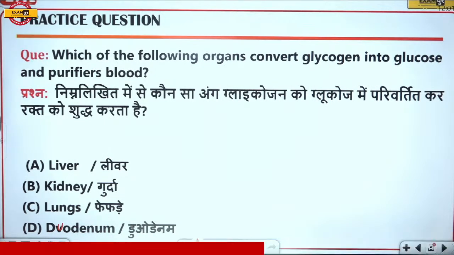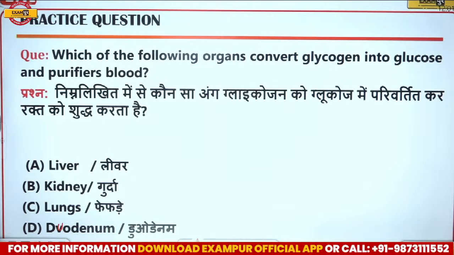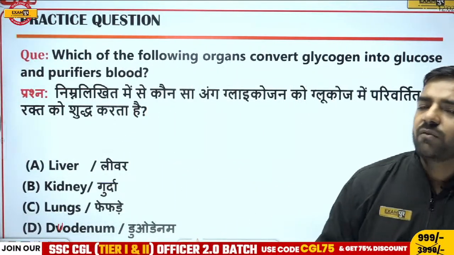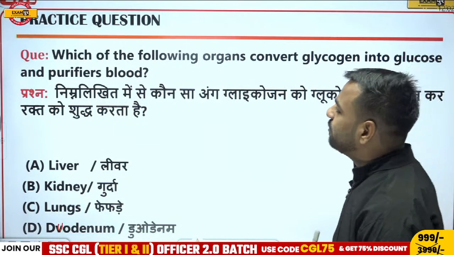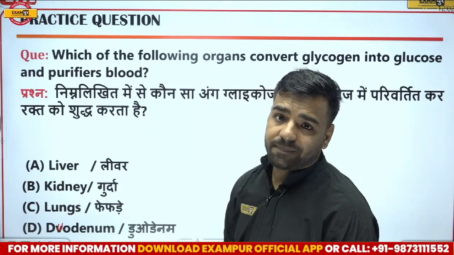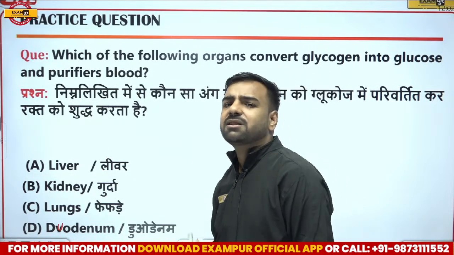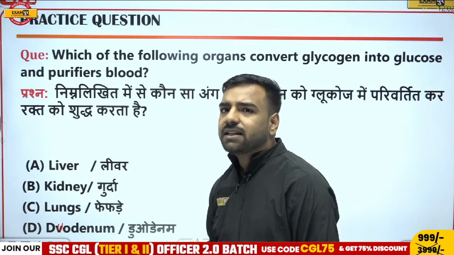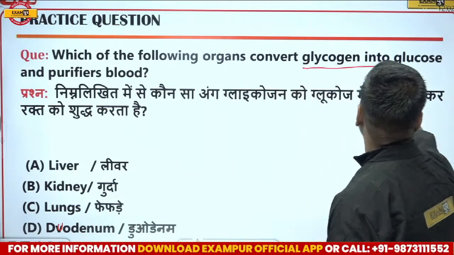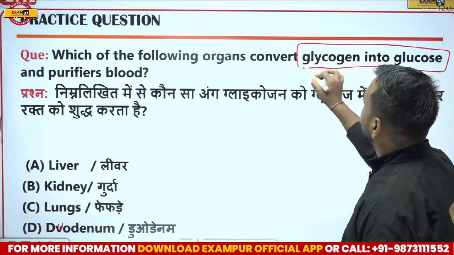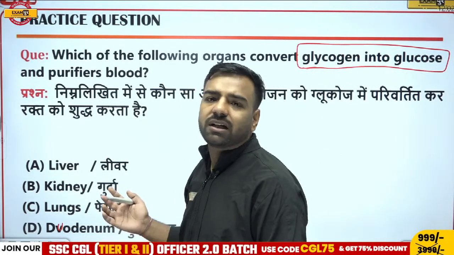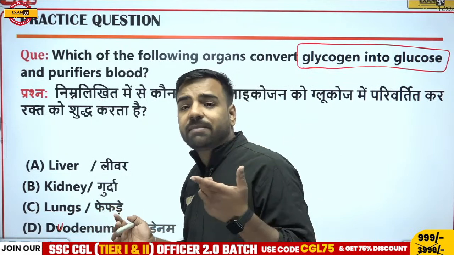Now, I know confusion might be there. That's why I've actually kept this as the second question. When I talk about this question, as soon as we see the purification of the blood, the thing that comes to our mind is kidney, right? We think kidney must be purifying the blood. But one more thing is there, that is the conversion of glycogen into glucose. If you miss this part and directly go to the purifying of blood, obviously you will click on the wrong option. What is the main thing here?